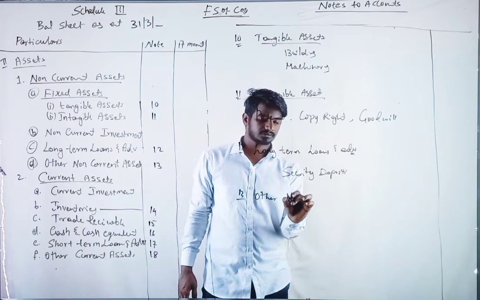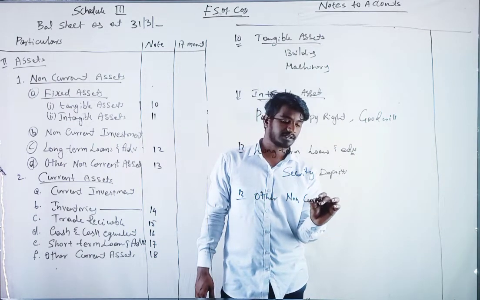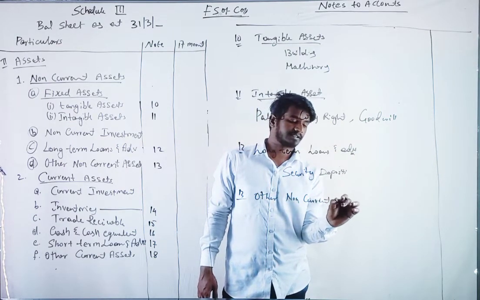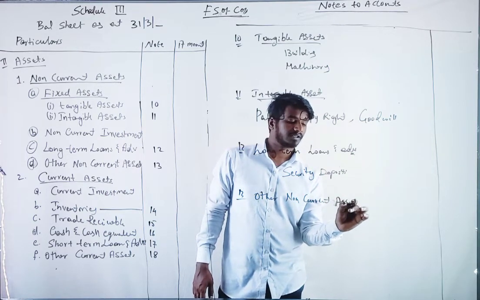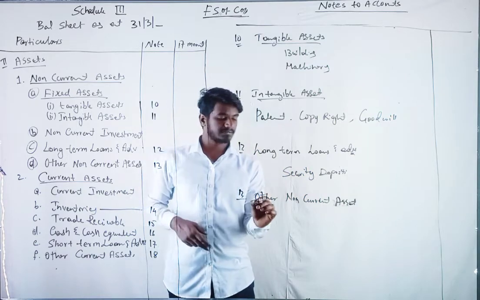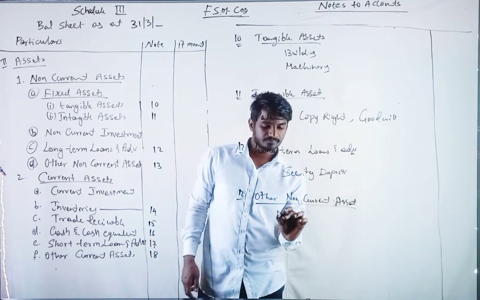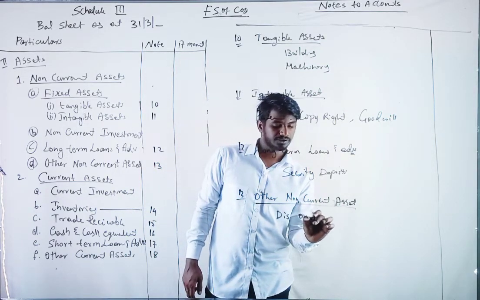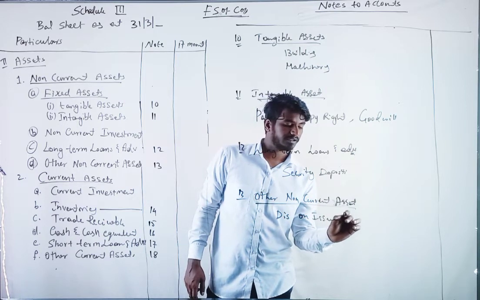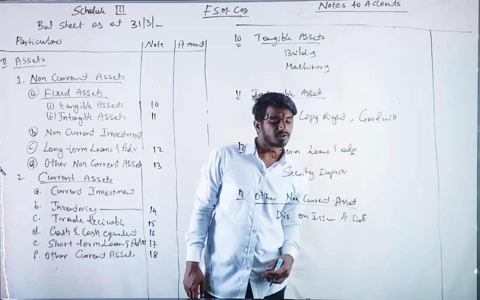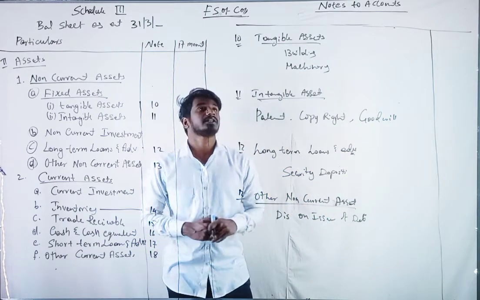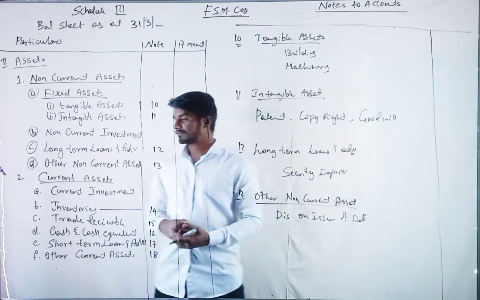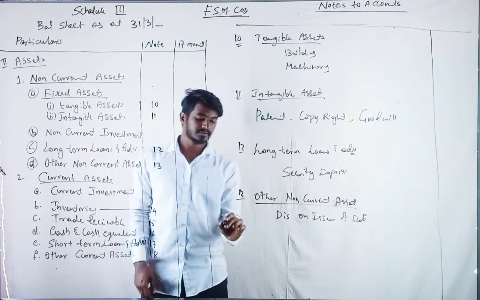For other non-current assets, we can take the example of discount on issue of debentures. We show it in the non-current assets. Then current assets.